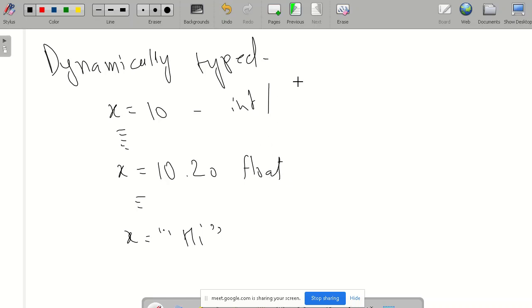At the time of compilation or at the time of running only, we will get this type of errors. First of all we defined x as a number, and the second time we defined it as a float number, and the third time we defined x is equal to hi as a string or text type. Since it is dynamically typed, we can't get its data type at compile time.